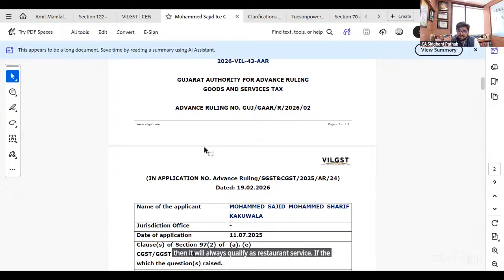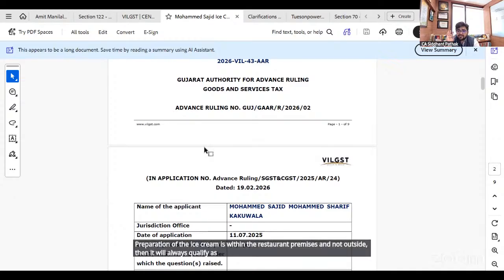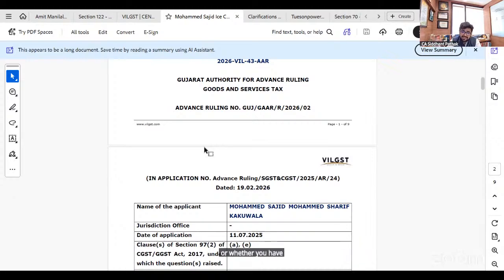If the preparation of the ice cream is within the restaurant premises and not outside, it will always qualify as a restaurant service, whether you have it within the restaurant or take it away. Secondly, if it is used in the preparation of other dishes, such as kulfi faluda or a milkshake at the restaurant, even if it was manufactured outside, it will still qualify as a restaurant service.